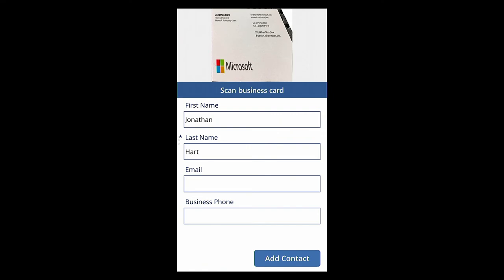So you can see that one was a bit of a bad scan. It wasn't able to pick up the details correctly. It was able to pull through my name and my surname, and I can go pre-populate the email address and that if I wanted to. But now if I switch over, I can go refresh my common data service, and you can see there my entity is created directly from there.